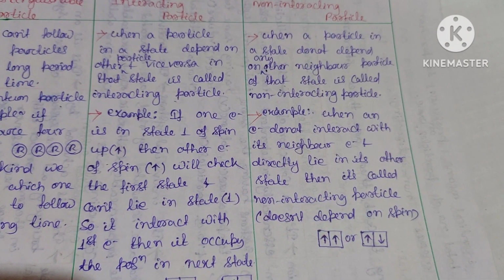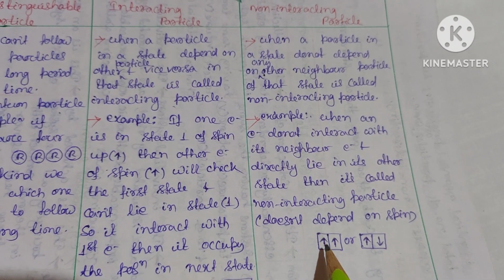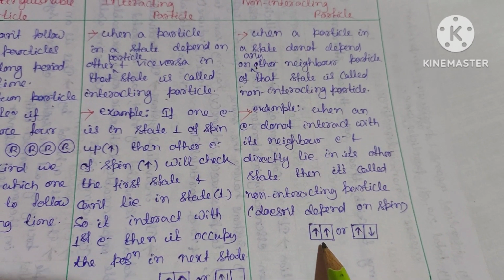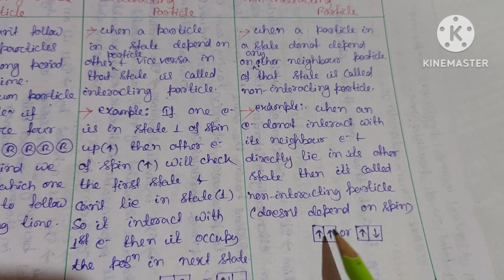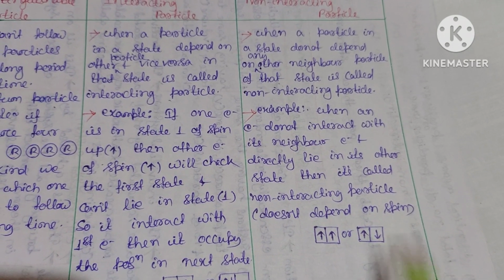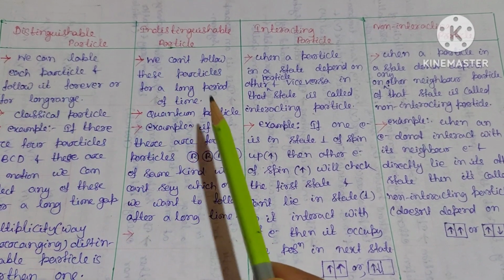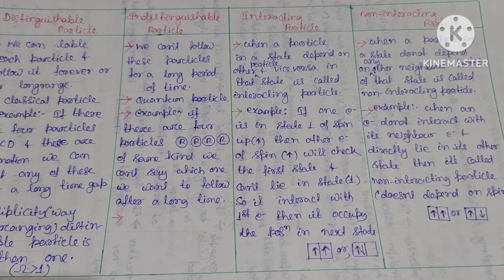When another electron comes, it will not check whether the first electron is of up spin or down spin. It will directly lie in the second state. Whether the spin is up or down, it doesn't matter. Clear? So this is all about distinguishable particles, indistinguishable particles, and interacting and non-interacting particles.